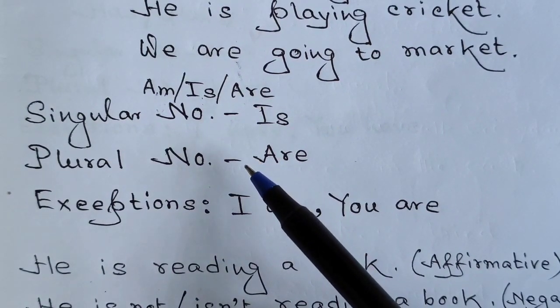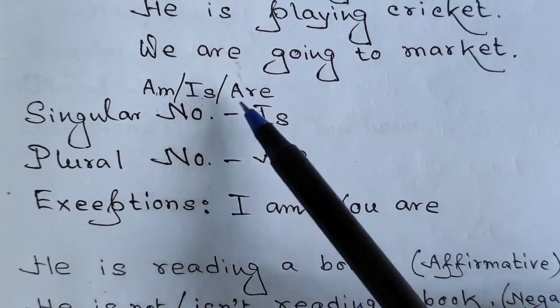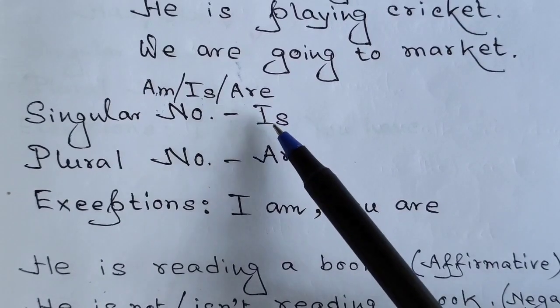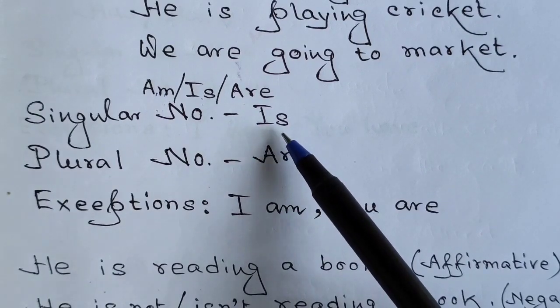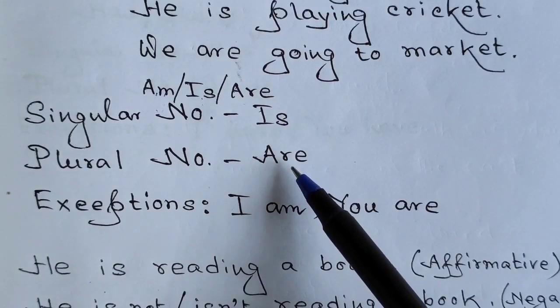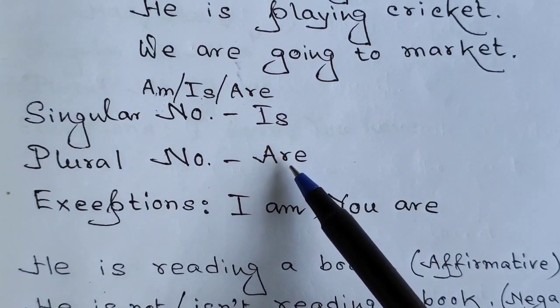After the trick is told, there'll be no confusion or doubt as to where am or is or are should be used. In case of singular number, that means if the subject is singular, we are supposed to use is, and if the subject is plural, we are supposed to use are. Okay? In case of singular number, is used. In case of plural number, are is used.